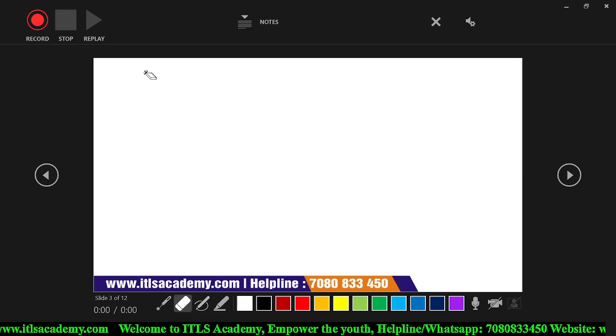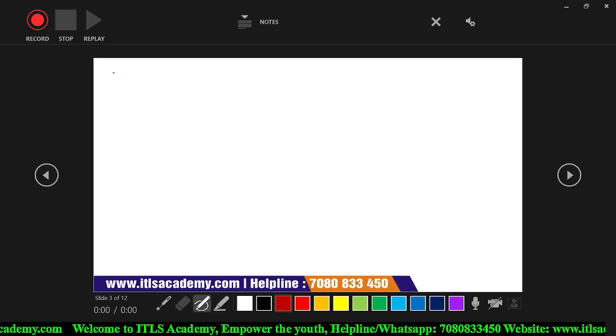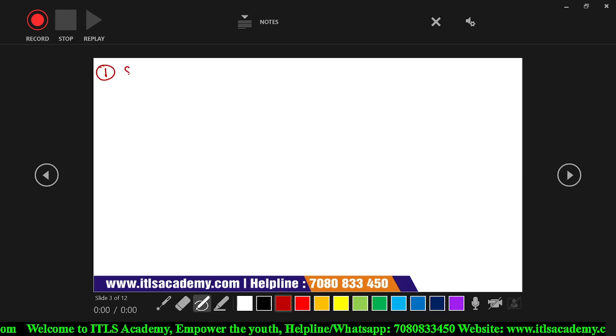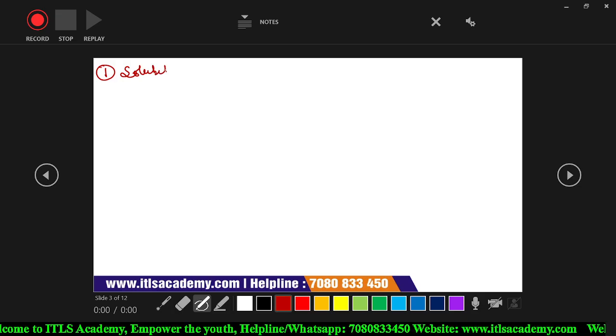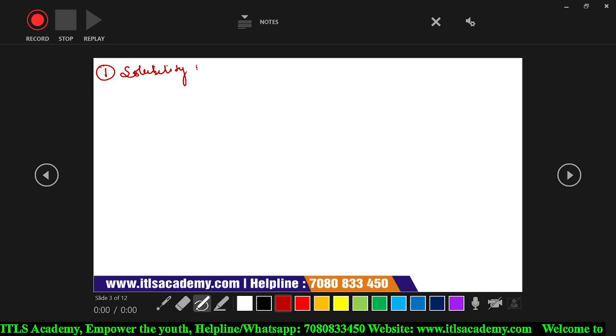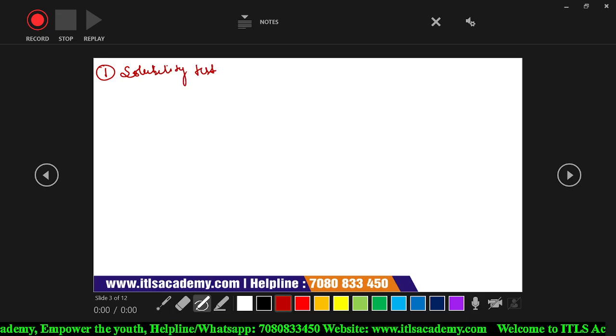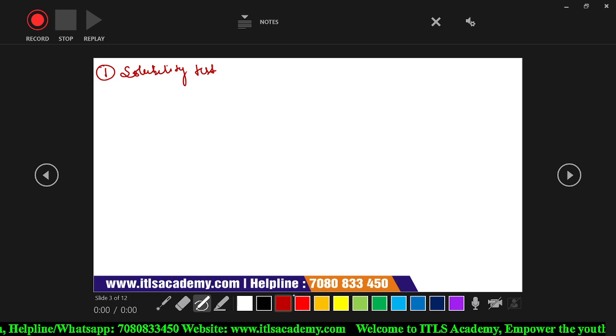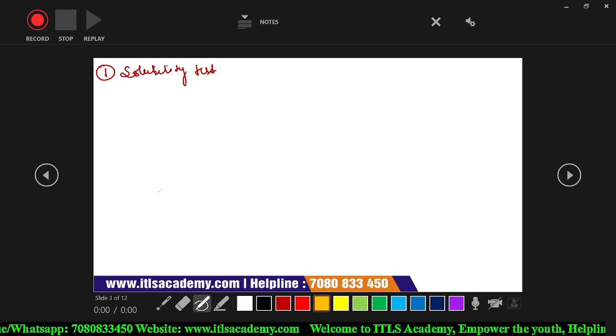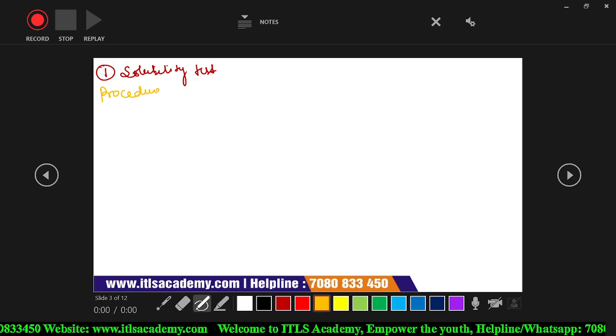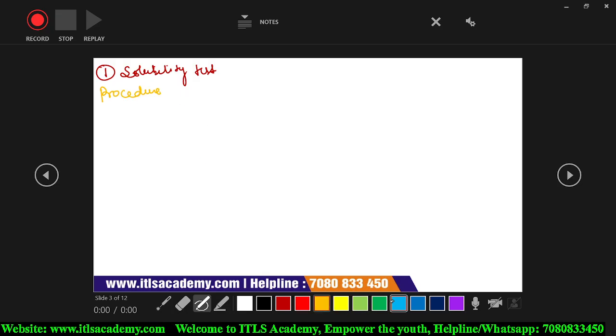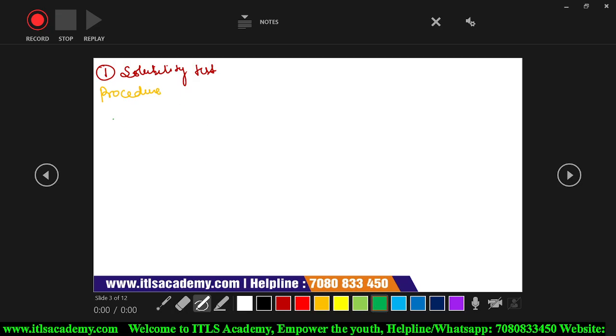So the first test that we are going to discuss is the solubility test. In this solubility test, we check the solubility of the sample with four types of solvent. Procedure: we take four types of solvent. The first is distilled water.